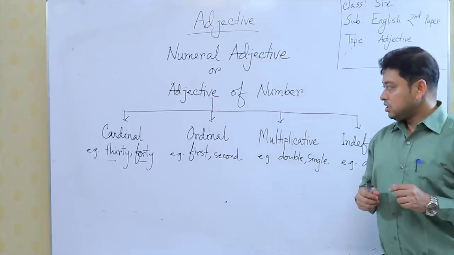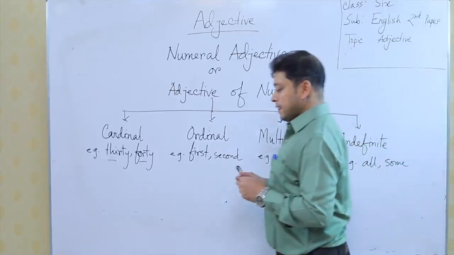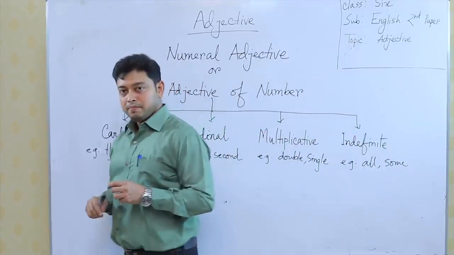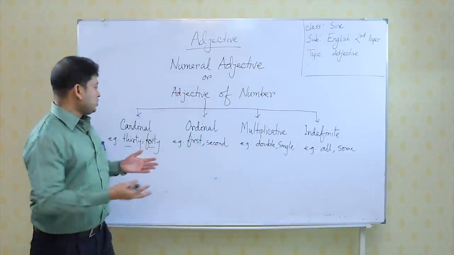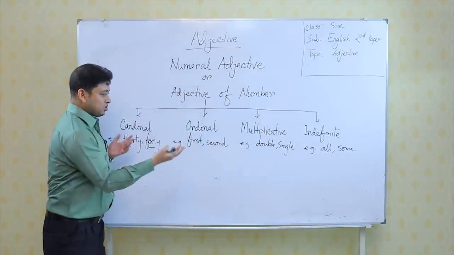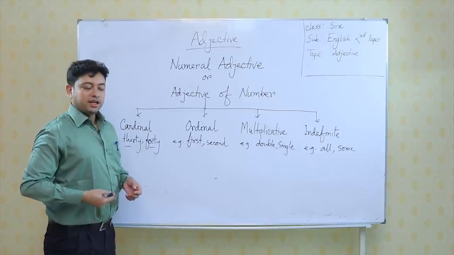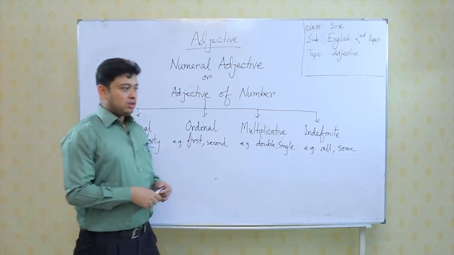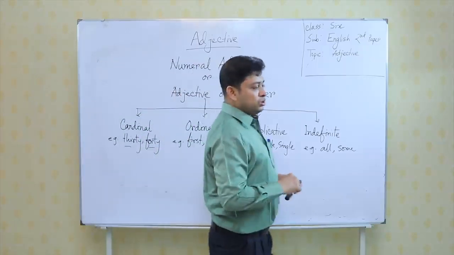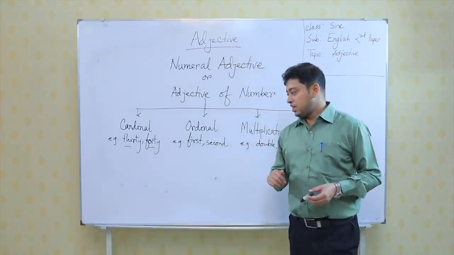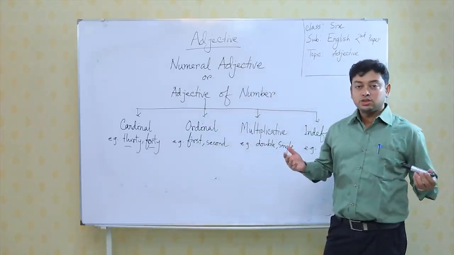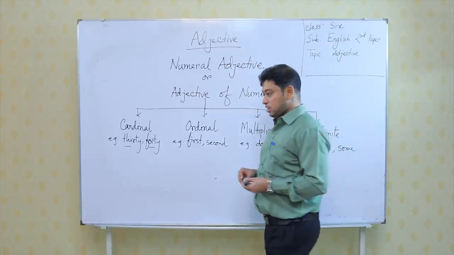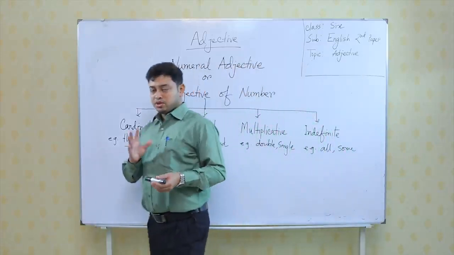So, the question is, when in the exam any word or any example is given and we are getting these words like 30, 40, first or second or double, single, and it is qualifying another noun, what kind of name should we write? That is a very important thing, and students get confused about this. My answer is, this is a very simple thing.